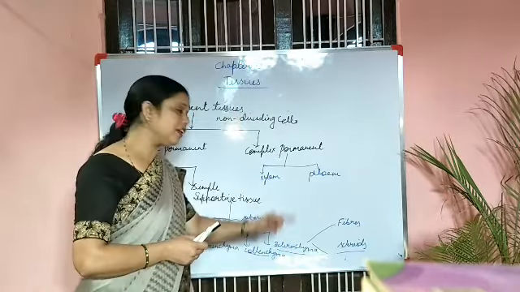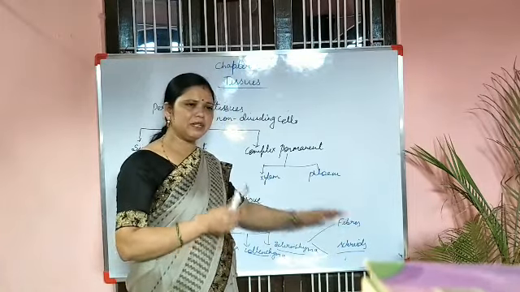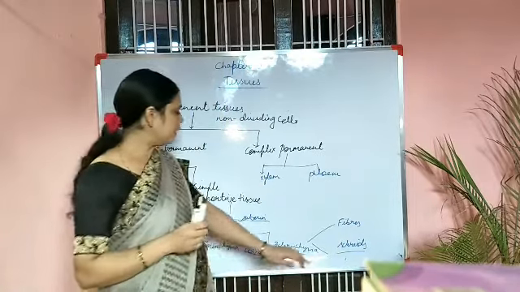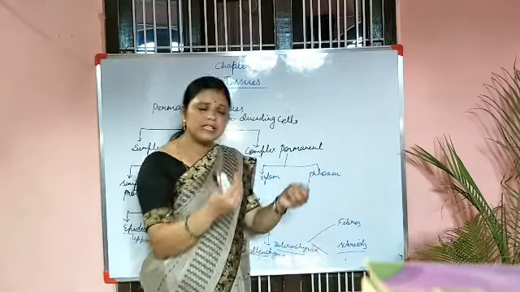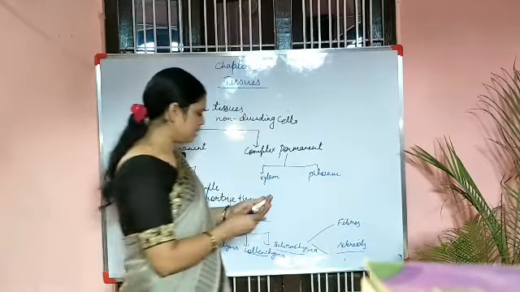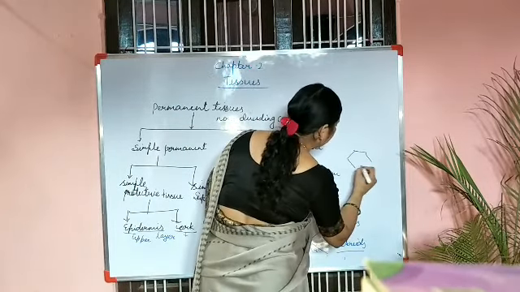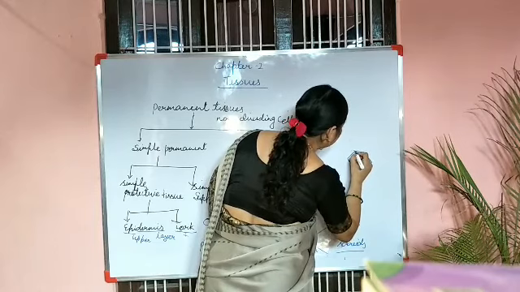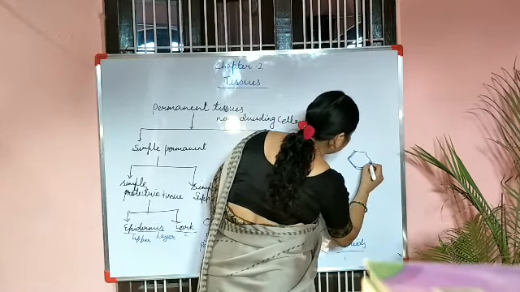Now why is there a difference between fibers and sclerites? Because in fibers a little bit of space is there. In sclerites there is a narrow lumen, that means the lumen is almost absent. Or we can say, for example, any cell which is highly thickened, because we know that dead cells are very thickened also.